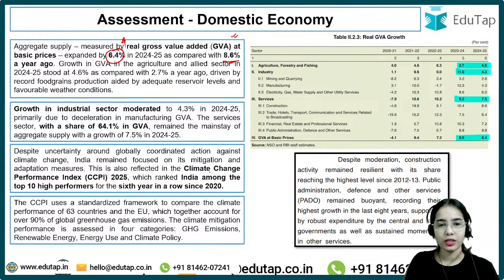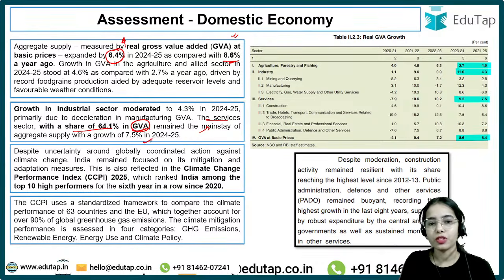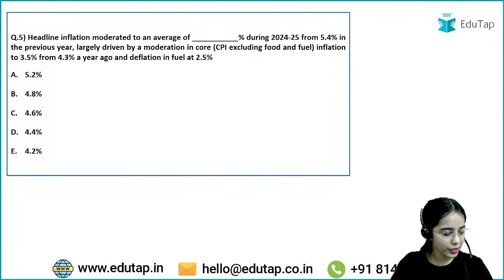Okay. Now here the service sector. So basically the services sector with a share of 64.1% in GVA remained the mainstay of the aggregate supply of the total supply in the country with a growth of 7.5% in 2024-25. Okay. India has been ranked among the top 10 high performers for the sixth year in a row since 2020. Now coming to the next question, try to answer this.